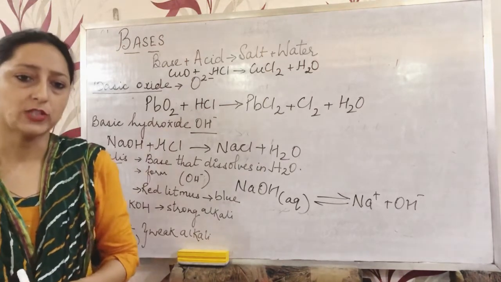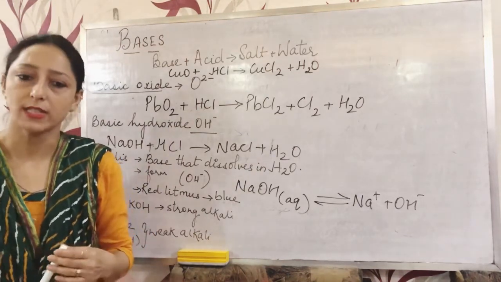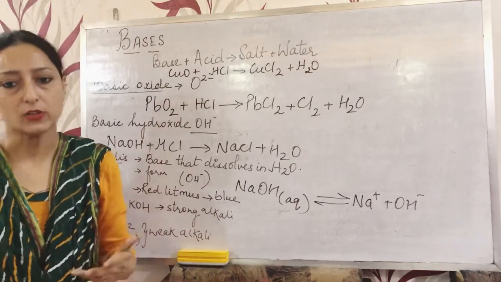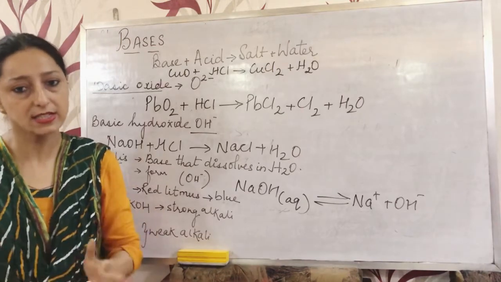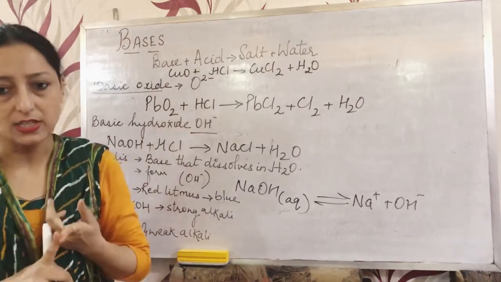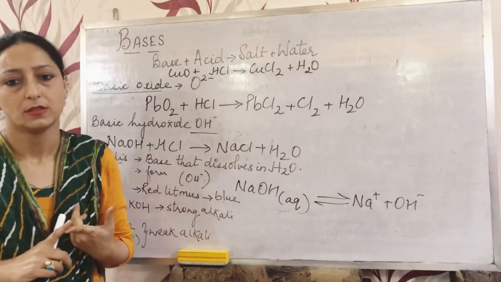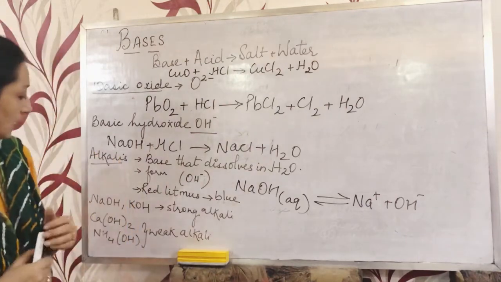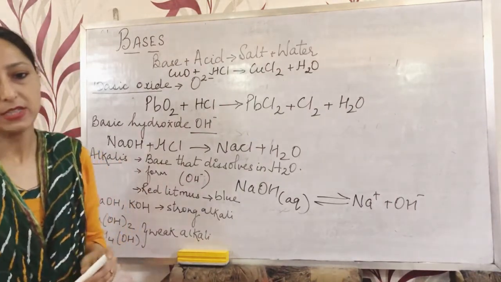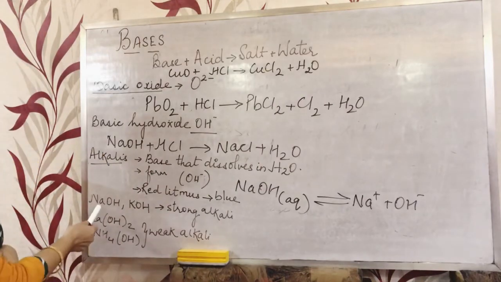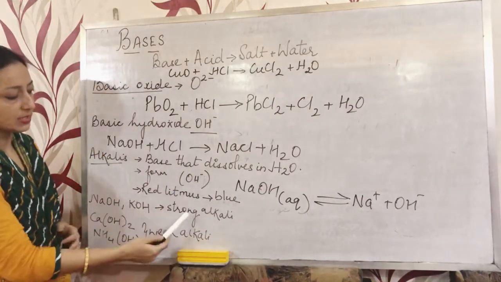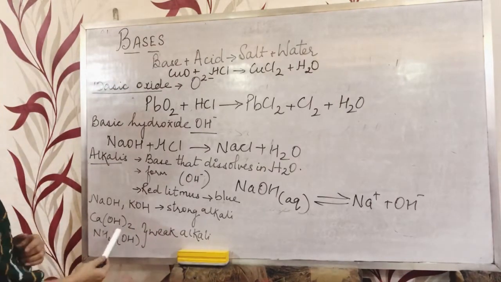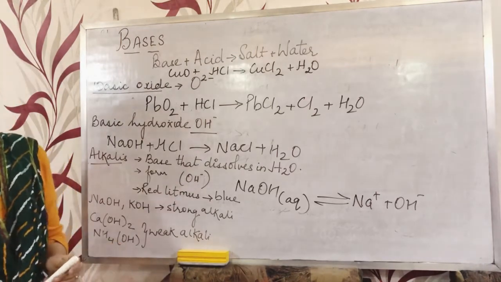One more point to note: all metallic oxides and hydroxides are insoluble in water, except those of calcium, potassium, and sodium. Calcium is also slightly soluble. The most common soluble bases, that means alkalis, are sodium hydroxide and potassium hydroxide, which are strong alkalis. Calcium hydroxide and ammonium hydroxide are weak alkalis.